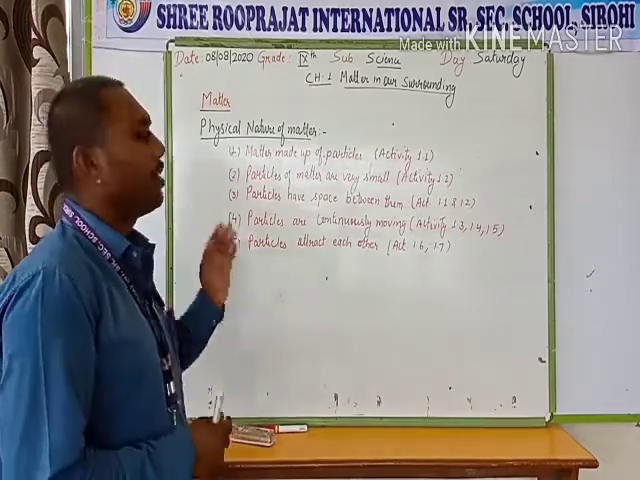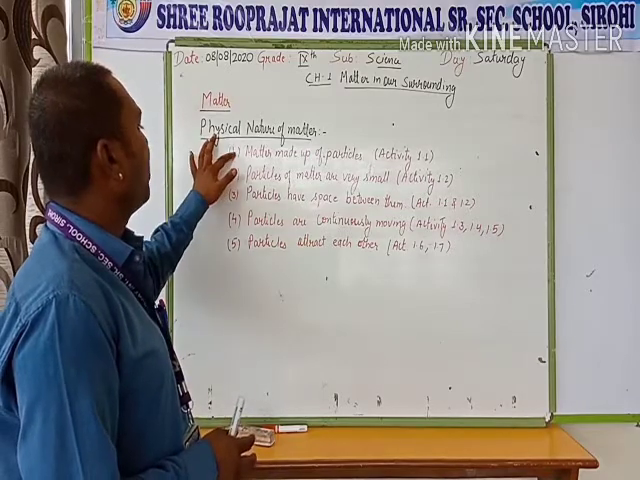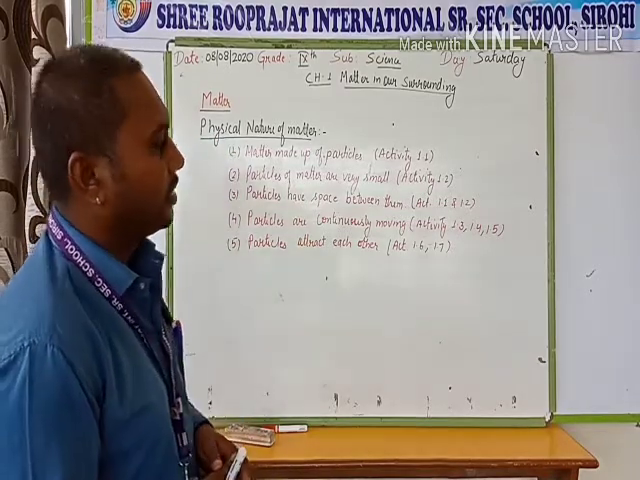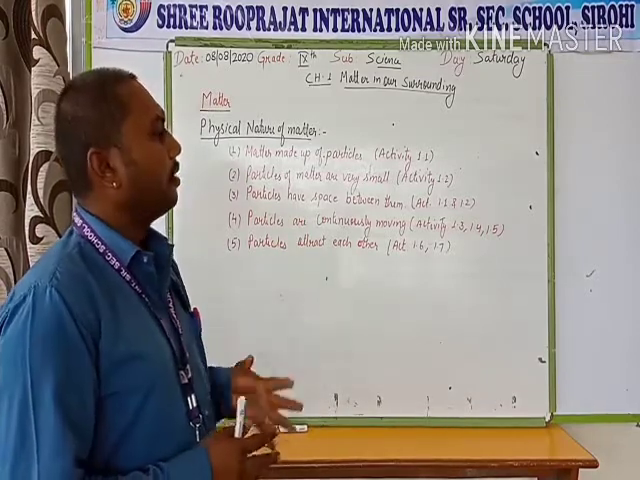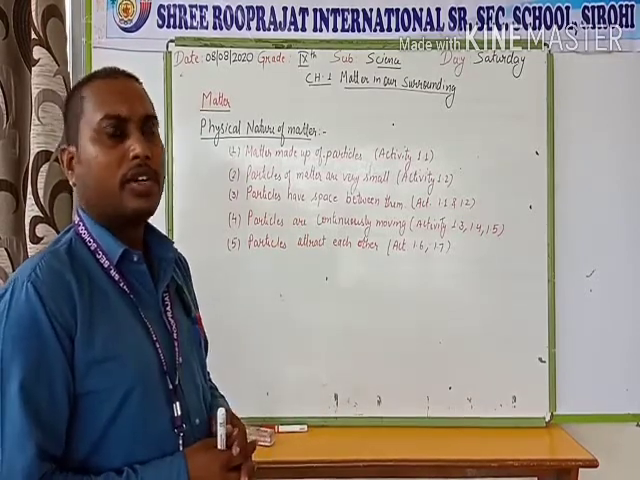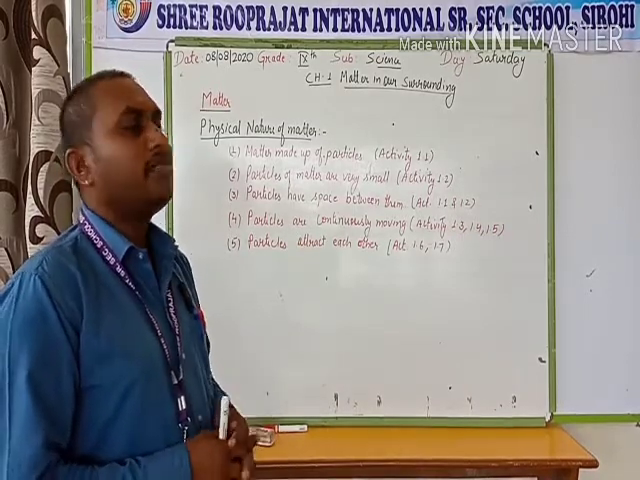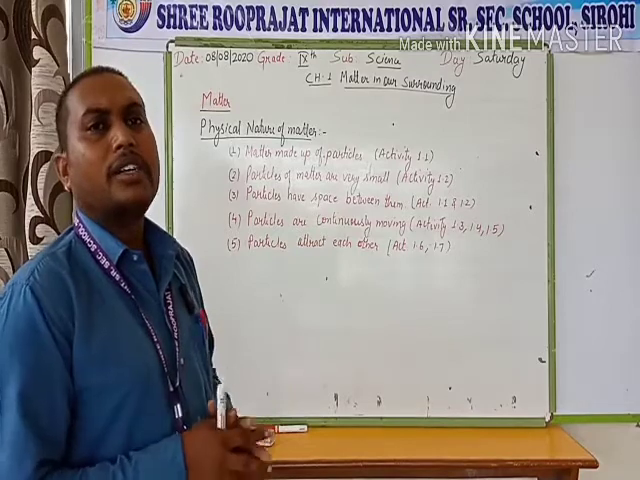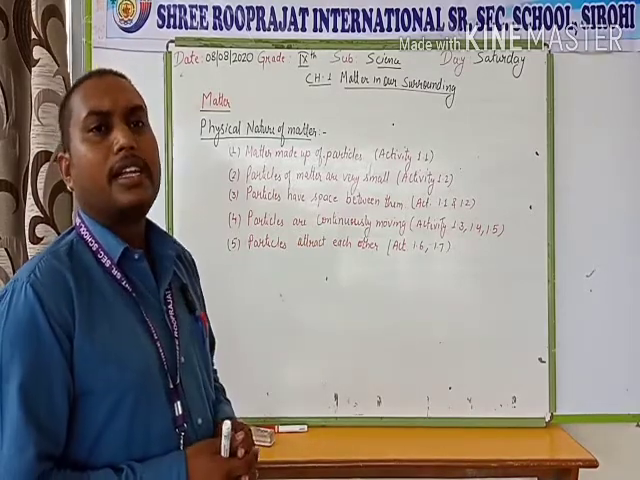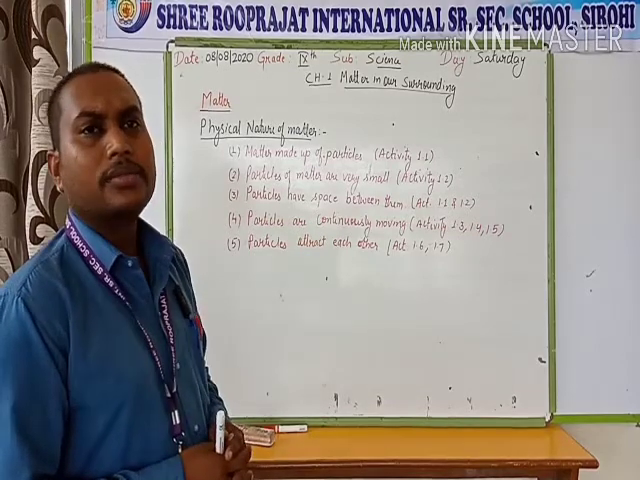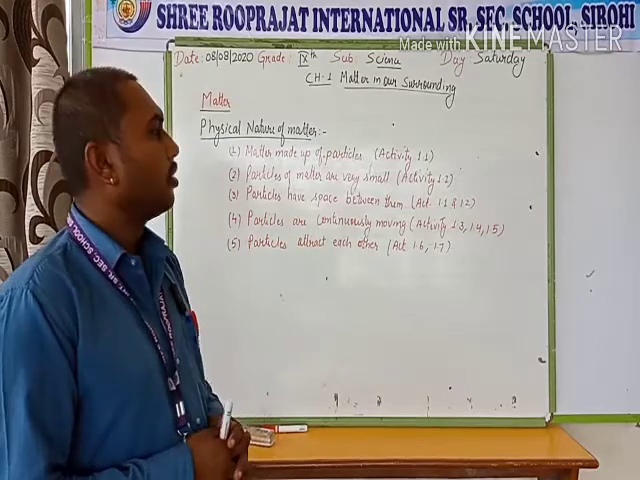Now the physical properties or physical nature of matter. First of all, matter is made up of particles. We can perform activity 1.1 in your textbook. Here we have taken a beaker. Fill it with water and mark the level of the water on the beaker. Now add a spoon of sugar in it. Again add a spoon of sugar in it.